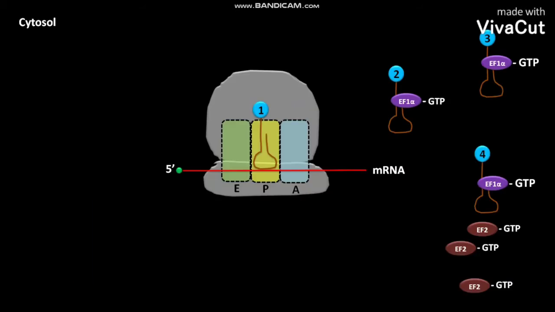In the cytosol of the eukaryotic cell, the 80S ribosome has a 40S smaller subunit and a 60S larger subunit. This 80S ribosome has three sites denoted as A, P, and E.